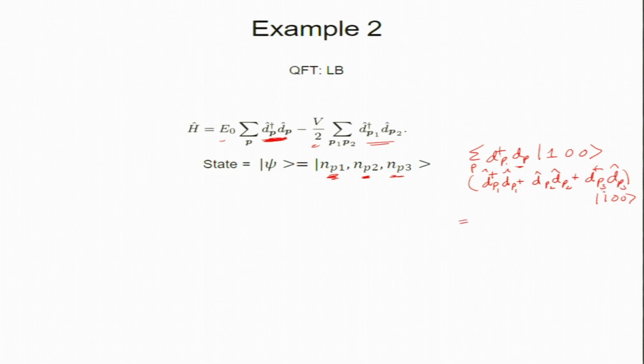So what does this do? D P3 on this is 0, no, there are 0 particles, so this is 0. The second one is 0, the third one is 0, and the first one gives 1, because it is acting here and counting the particle. In fact, these are number densities. So one particle will give 1. If there were 2, it would have given 2.